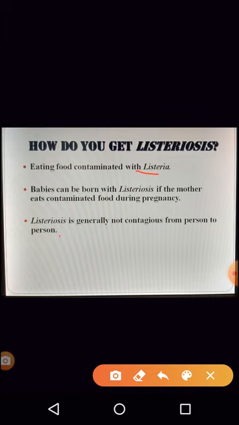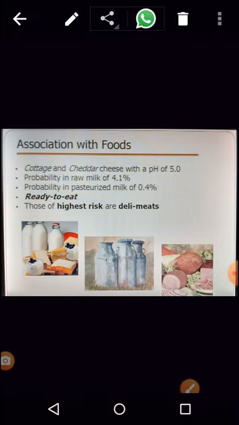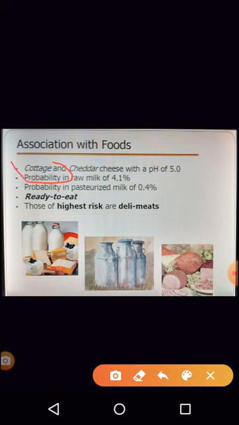But from one human being to another human being, it can never be spread. Now, what are the foods that are associated? I told you meat and meat products, generally those are the things. Milk products, it is basically the different types of cheese. Raw milk, because pasteurized milk would kill the microorganism, because you very well know in the previous slide we had seen that 45 degrees is the maximum that it can survive.